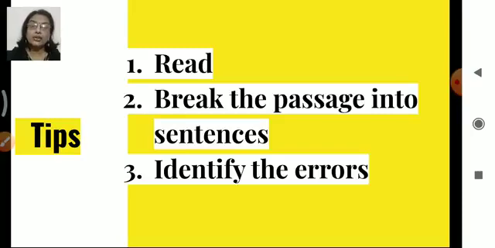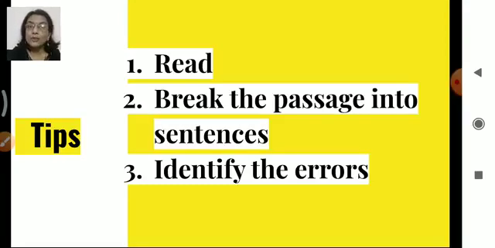Now once you have done all the 3 things, that is, you have read the passage, broken the passage into sentences, and identified the errors, again you will read the passage. Once you know the errors, just underline it and write the correct word which is required there with pencil. Use pencil here. If by mistake you have left out some errors, when you read it again, you may come across a few such mistakes. So again you can do the correction there.